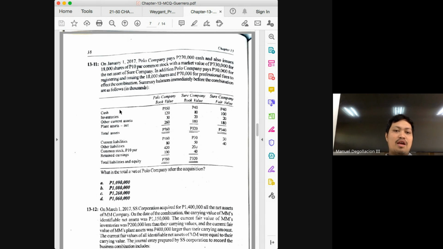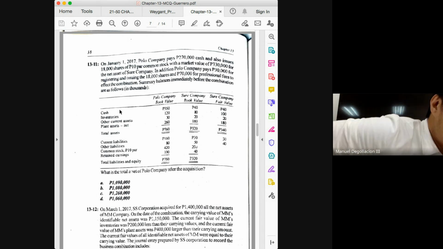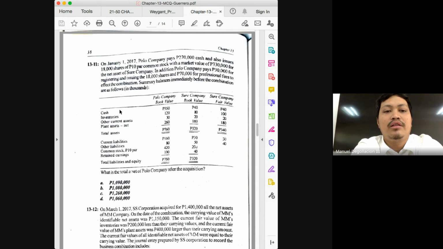That you will have to always check if there are any transactions affecting it. Number one would be your cash. Always check for your cash if there are any payments made to affect the combination. Second would be to check whether or not the combination resulted in goodwill. Because if it resulted in goodwill, then the resulting goodwill will be included in the combined assets. So if there's a goodwill, class, it will be assets of the acquirer plus assets of the acquiree plus the resulting goodwill. Okay? So we can do this.